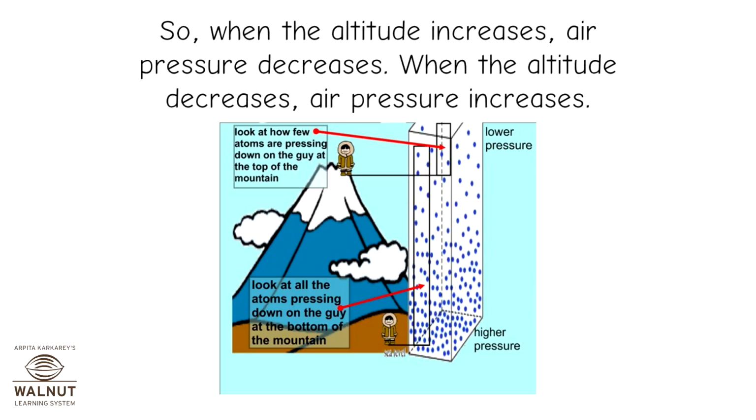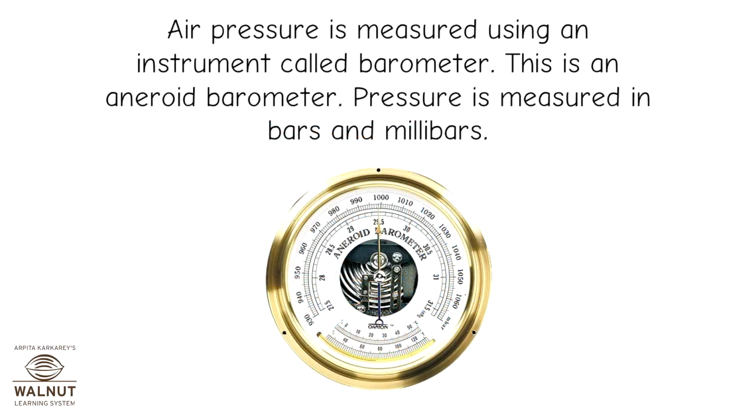So, when the altitude increases, air pressure decreases. When the altitude decreases, air pressure increases. Air pressure is measured using an instrument called a barometer. This is an aneroid barometer. Pressure is measured in bars and millibars.